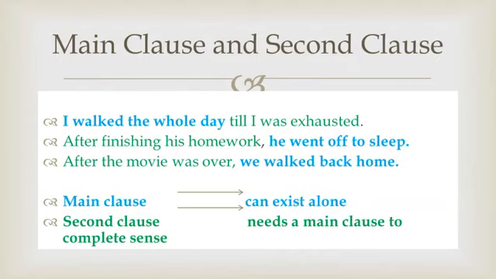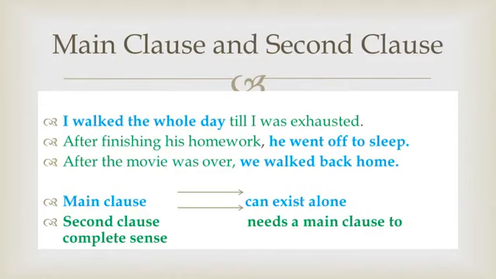Like that, this sentence has two clauses. I worked the whole day till I was exhausted. One clause would be the main clause and the other would be the second clause. Let us see which one is the main clause and which one is the second clause.